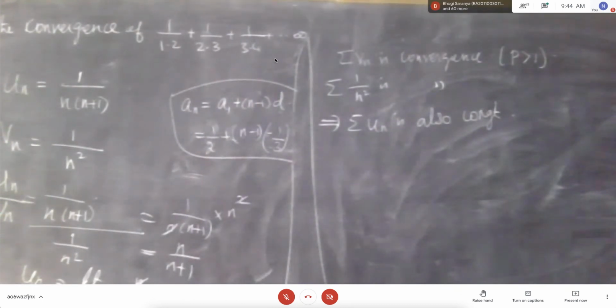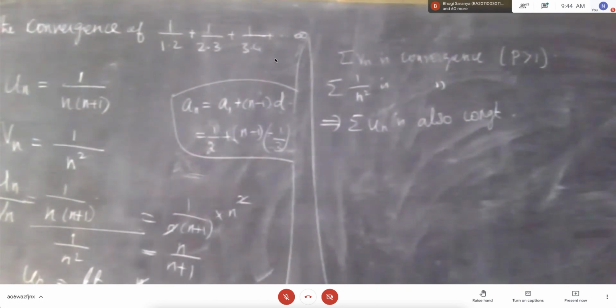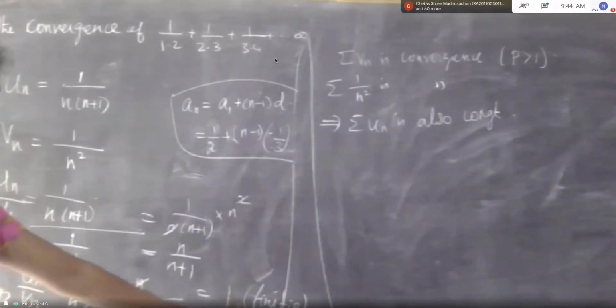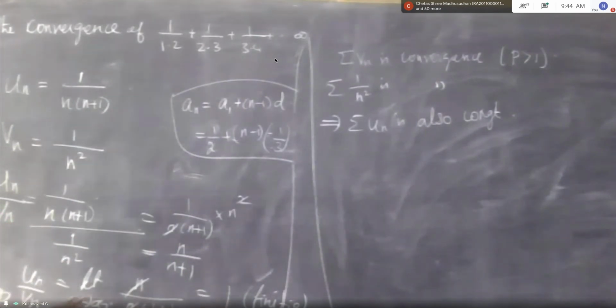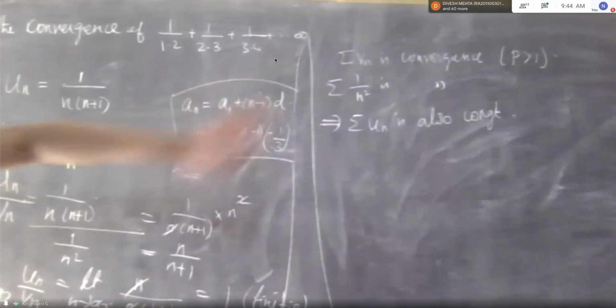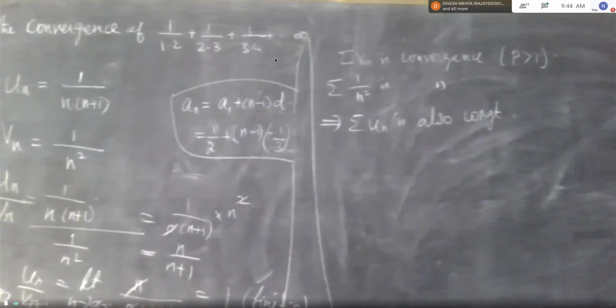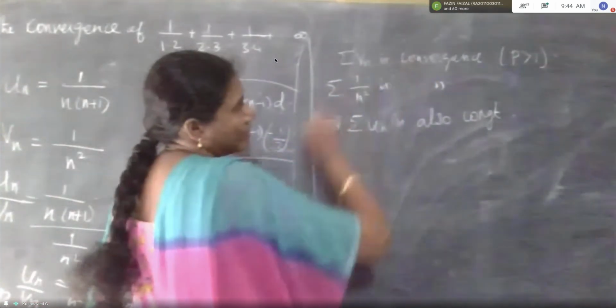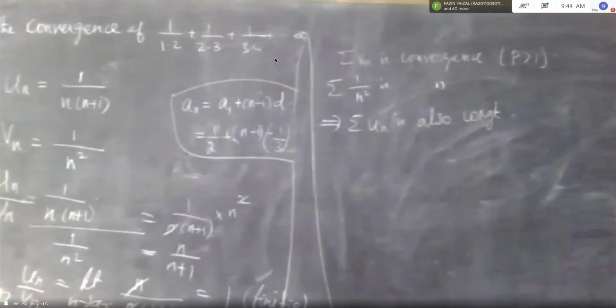See, when we find the Un by Vn, here we can't say that this is convergent or divergent. Just here the limit exists, that's a finite number. After checking the Vn only, we can say that Un is convergent or divergent. In case here summation Vn is divergence, what will be Un?